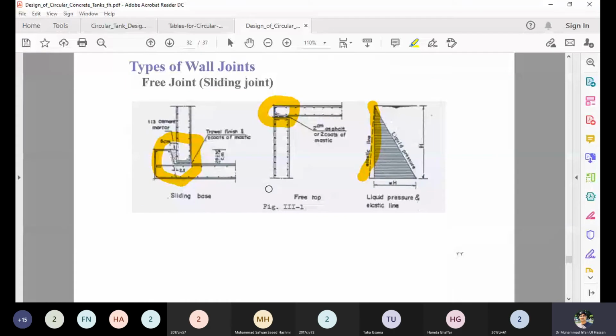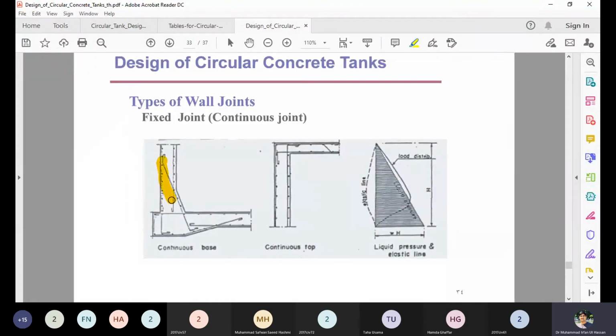The second case is when you make it monolithic, when the steel is also embedded in the base. You can see here, steel is embedded, and it is a single monolithic joint. The top end is also monolithic. So what happens is that this will develop initially the larger movement, so tension on the loading side, then again the tension goes outside, then again the tension on the loading side. So tension is on the outward side in this part, but tension is on the water side in this part, and also the tension is on the water side in this part. Actually, this is the real analysis.